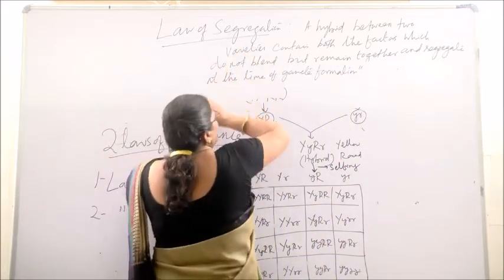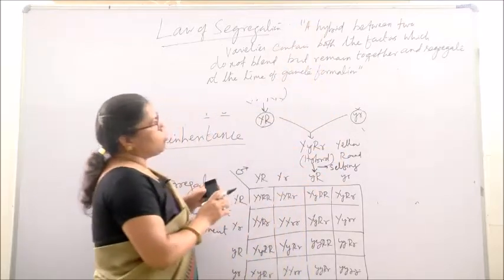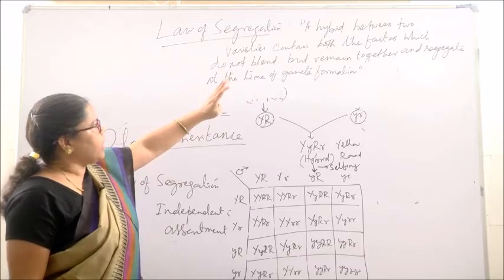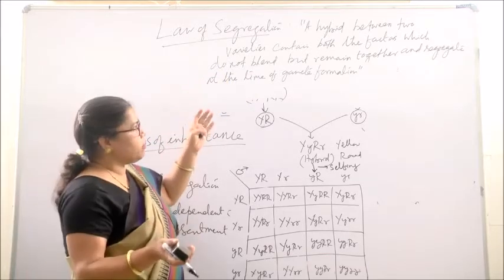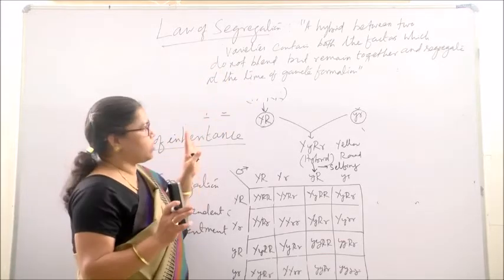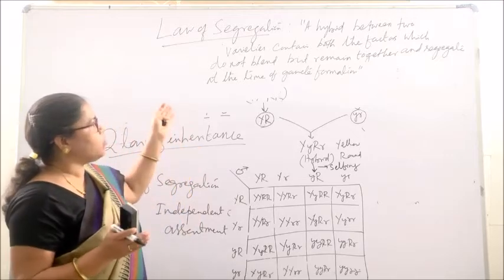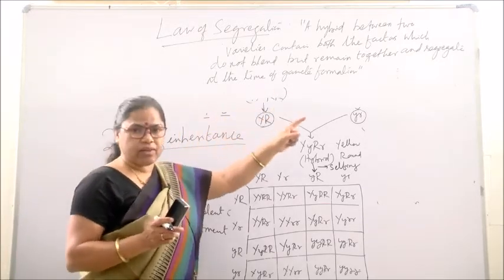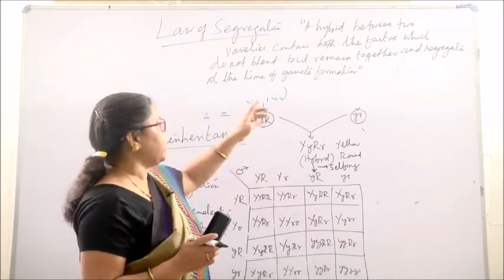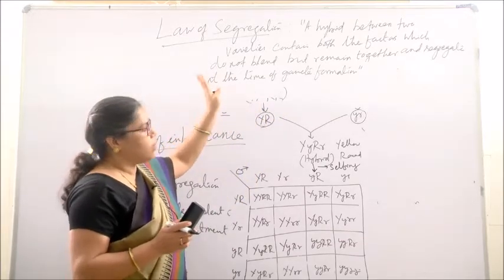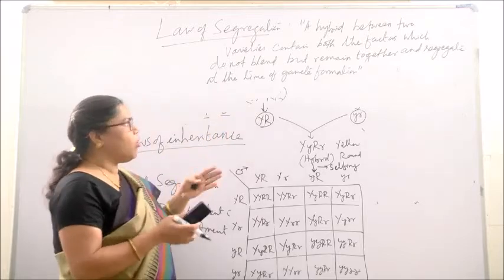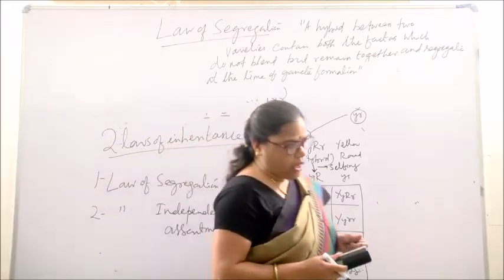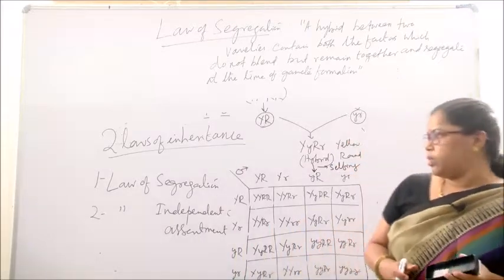There are two varieties which produce a hybrid, and they have different characters, but the hybrid contains both the factors, and these two factors do not blend but remain together and they segregate. Segregate means separate at the time of gamete formation. How did Mendel come to this conclusion? By analyzing monohybrid cross, you can know this.